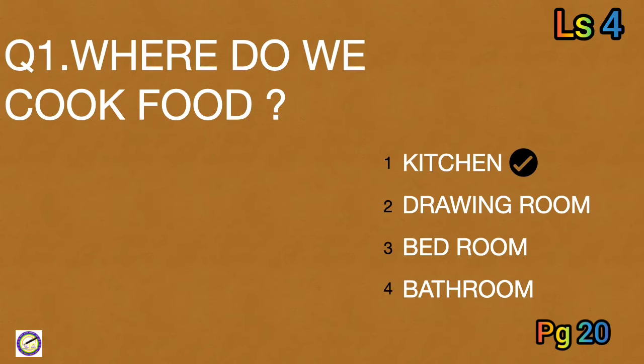Question number 1. Where do we cook food? The options are kitchen, drawing room, bedroom, bathroom. We cook food in the kitchen. So you have to put a tick on the first option, kitchen.